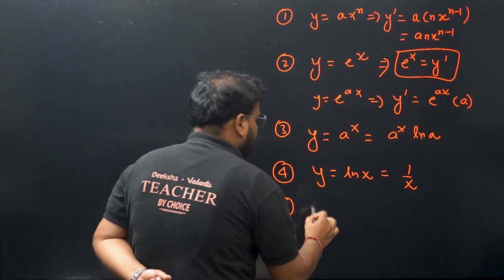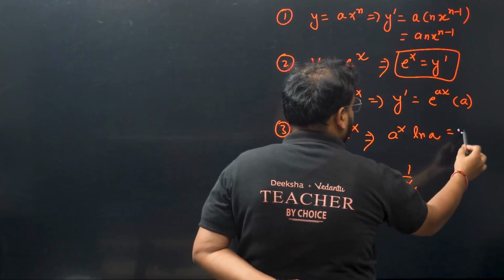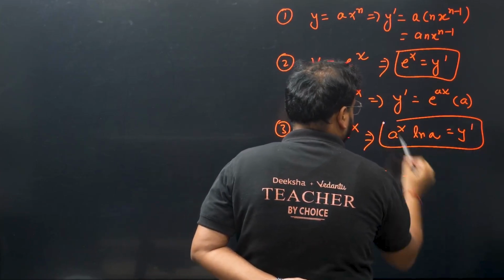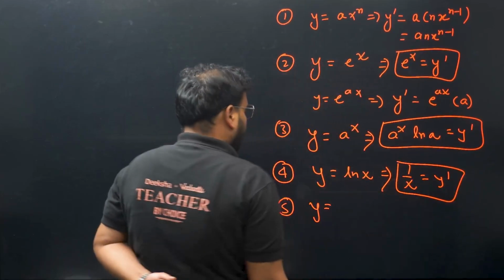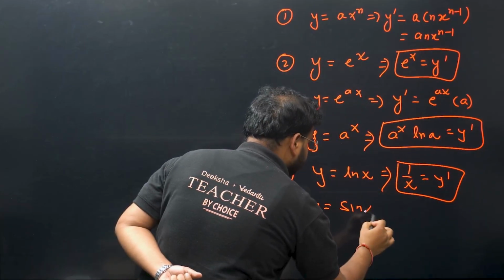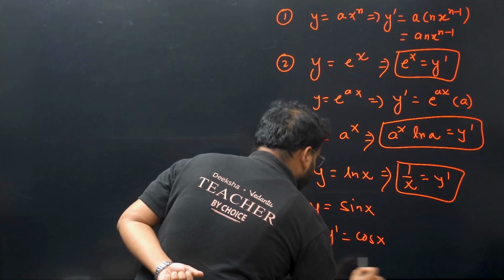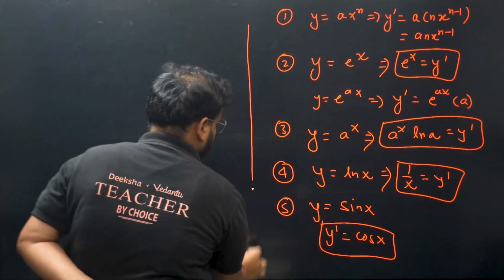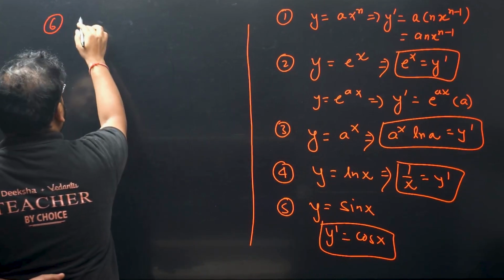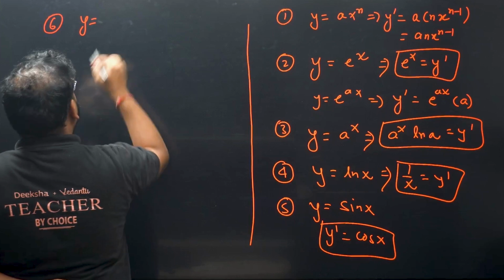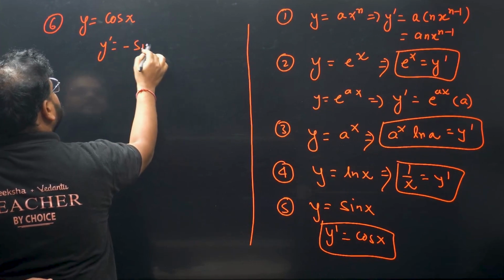Fifth one, sorry, this is not, this is the derivative actually, my bad. Okay, y equals sin x, then y dash is given by cos x. And the sixth one, y equals cos x, the derivative y dash is given by minus sin x.